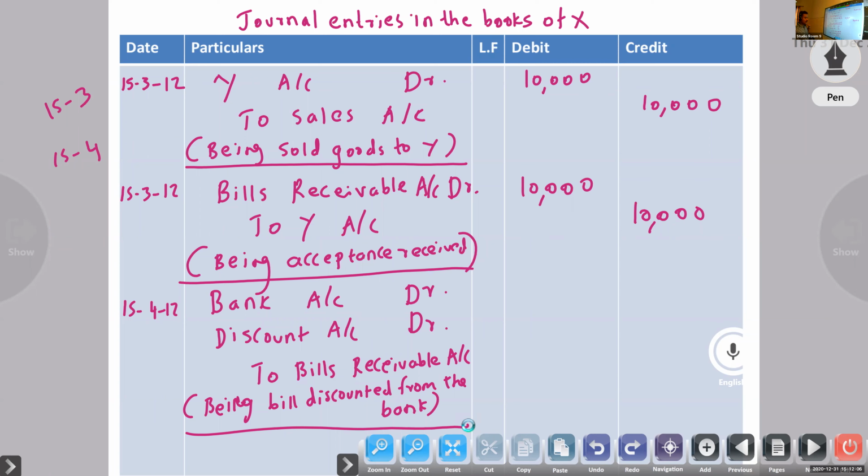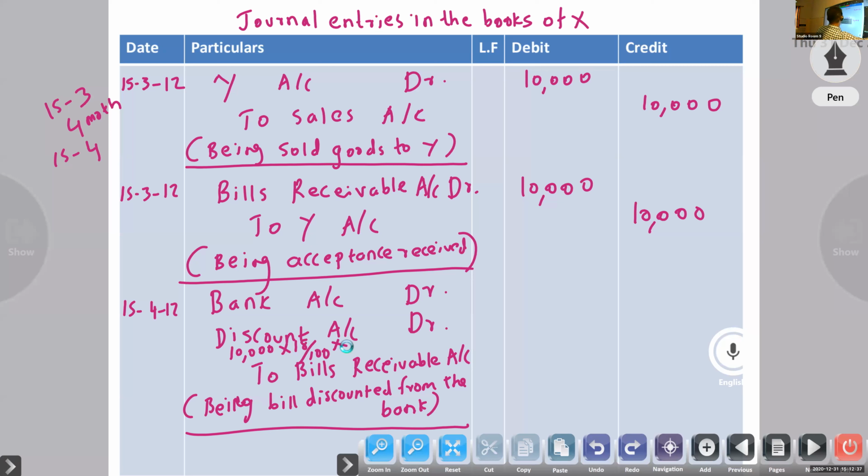Here, calculation of discount. How to calculate discount? First, you have to look at the period. Period is 4 months. So how much month do we have to take? 10,000, amount of bill, into percentage, 18%.